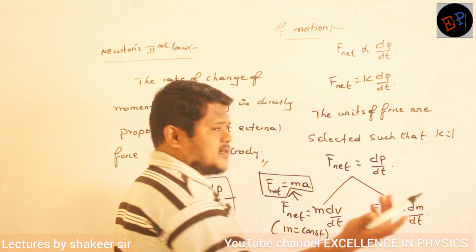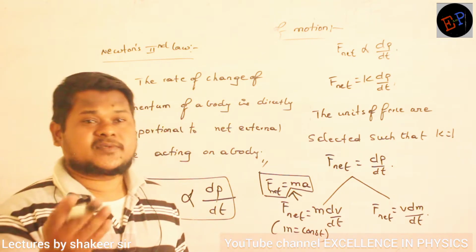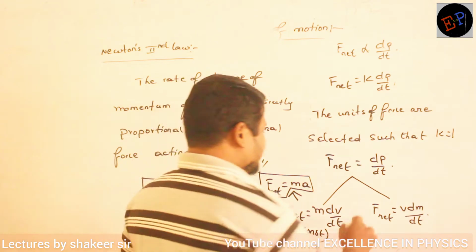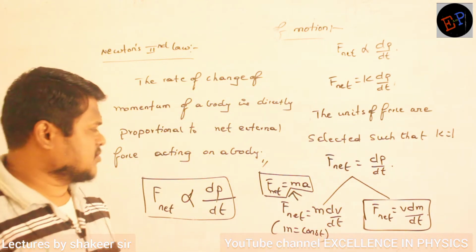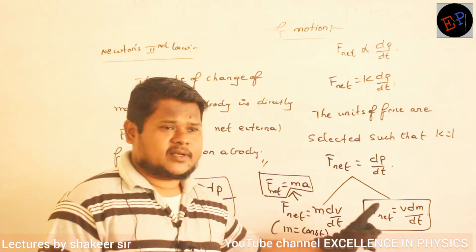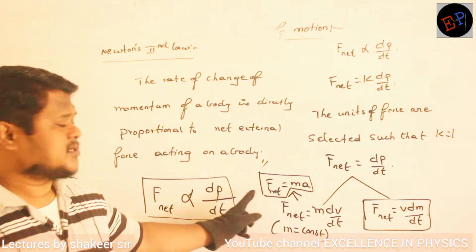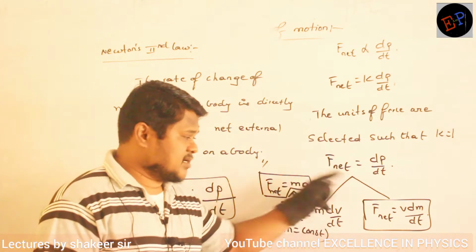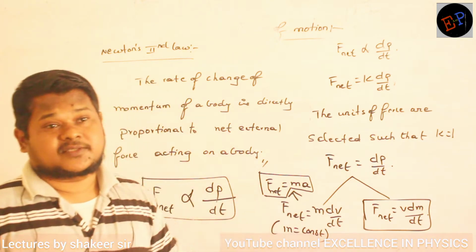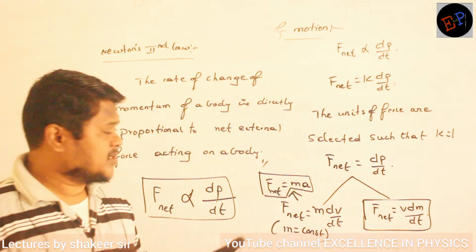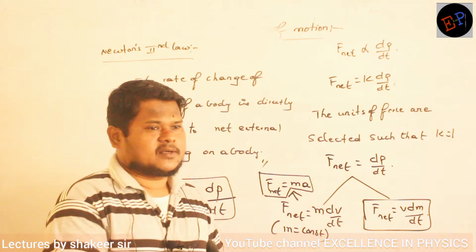Now dm by dt, there is no separate name for dm by dt. dm by dt is dm by dt only. Clear, no? So therefore F net is equal to v dm by dt is my answer. So from Newton's second law we have derived two equations. One condition when velocity is changing, that is when the body is accelerating. And second condition, body's velocity is not changing. What is changing? Mass is changing. Is it clear? So depending on the given situation, you have to select any one of these equations and do the calculation.